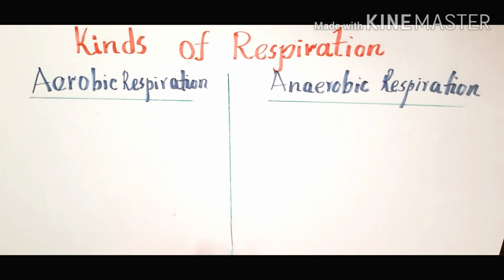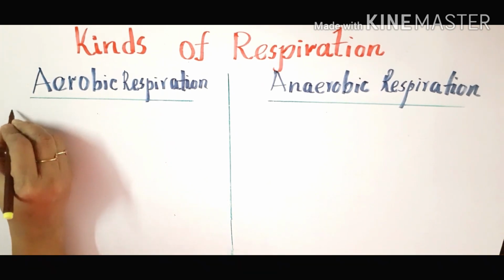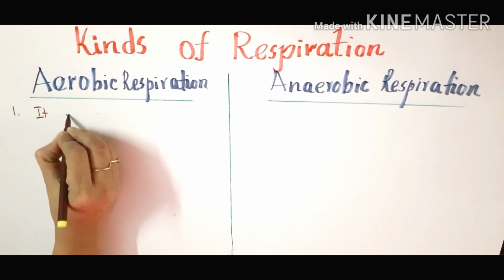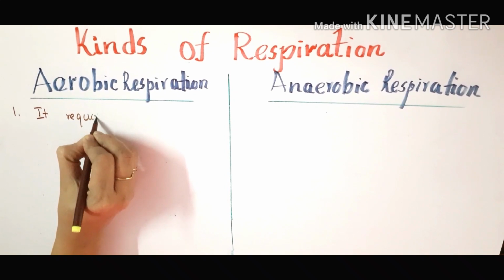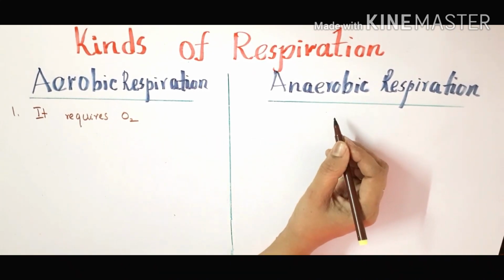First, if we take aerobic respiration, the word aerobic itself tells that this type of respiration requires oxygen. So the first point under aerobic respiration is it requires oxygen. So what about anaerobic respiration?